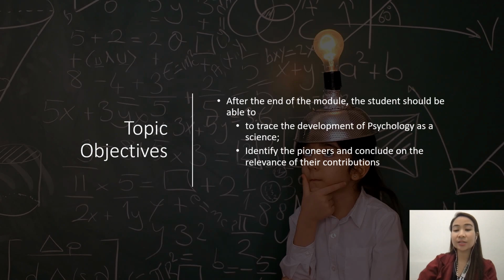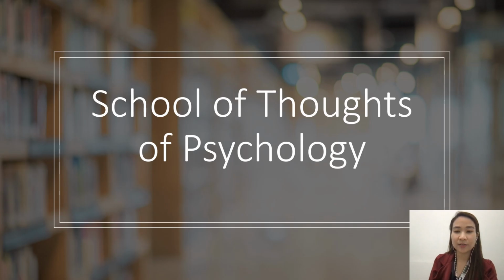Now let's start with the schools of thought of psychology. When we say the schools of thought of psychology, these are the different ways psychology was conceptualized in the past, the different thoughts coming from the different pioneers, and how psychology was understood before. Now, it actually has 5 schools of thought. Let's go through them one by one.